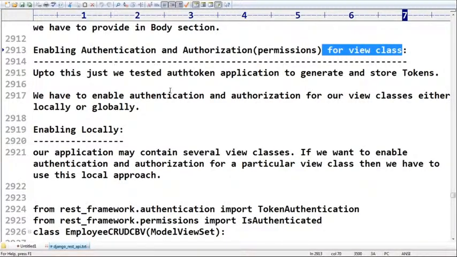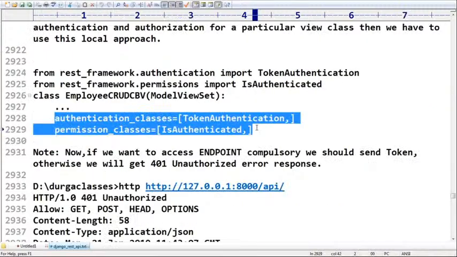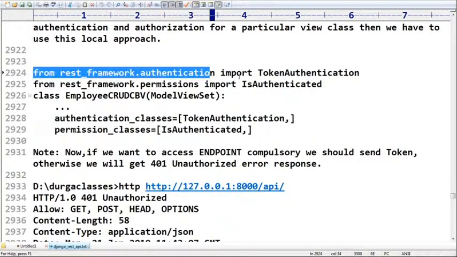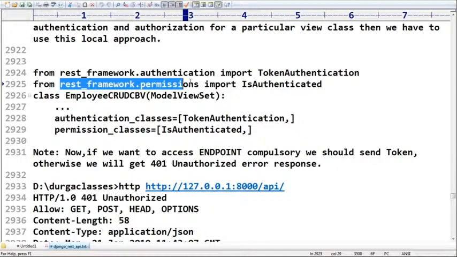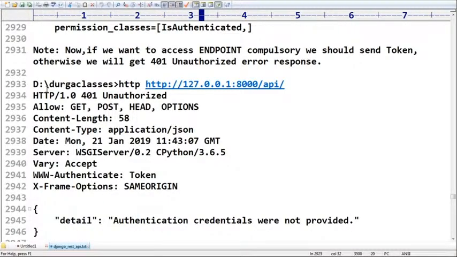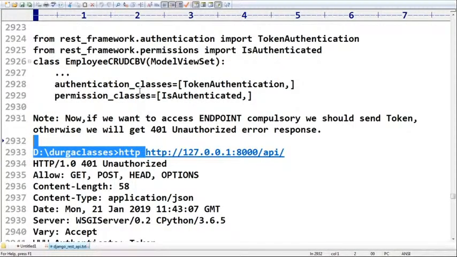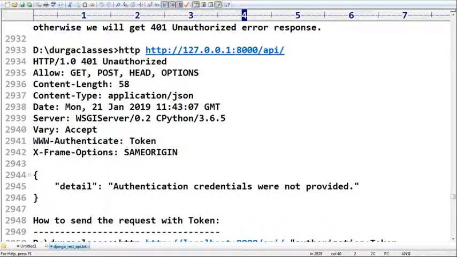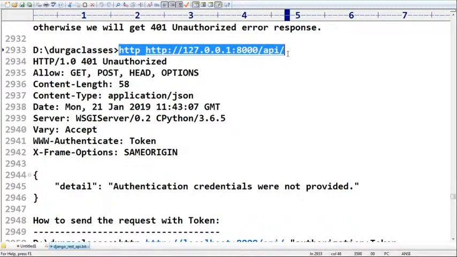Now, token authentication is part of rest_framework.authentication, and is authenticated is part of rest_framework.permissions, right? Okay, now I send the request to access my endpoint, sir. Earlier, without implementing this authentication, whenever we sent the request, happily it would list out all resources, right? But here it says authentication credentials were not provided. So now I want to pass a token.